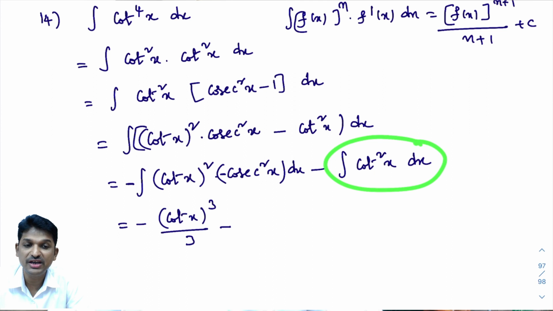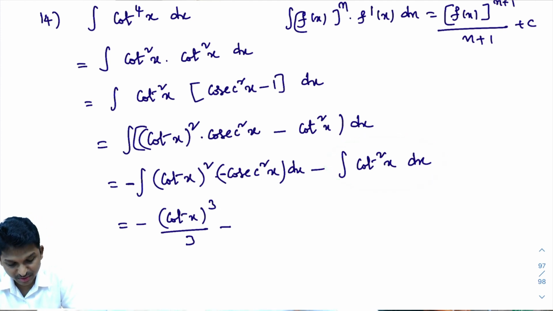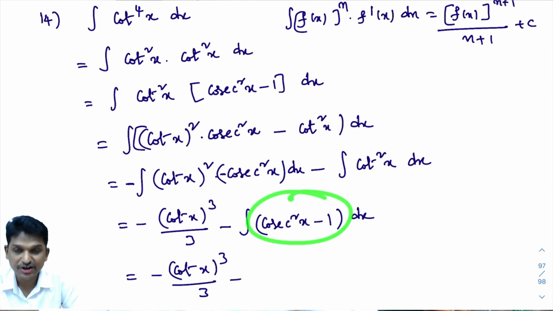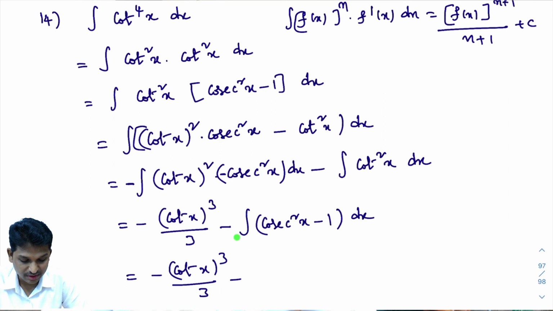In today's class only, in the beginning, we learned this: sin square x, cos square x, tan square x, cot square x. Cot square x can be written as cosecant square x minus 1. Integral of cosecant square x minus 1 dx. Now you integrate each and every term, then what will you get? That equals minus cot x whole cube divided by 3 minus, integrating each term, integral of cosecant square x dx.